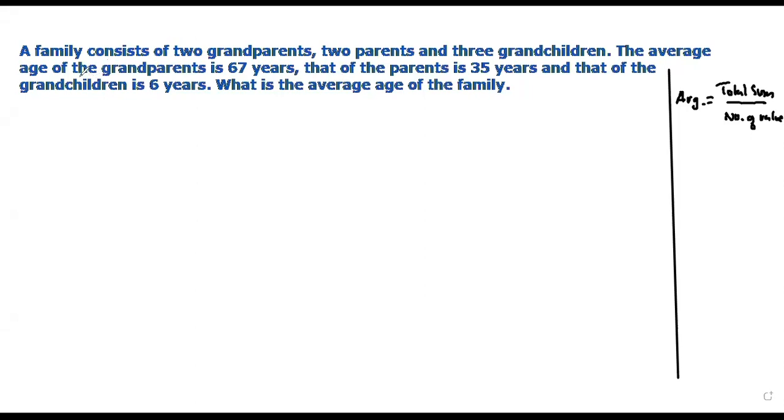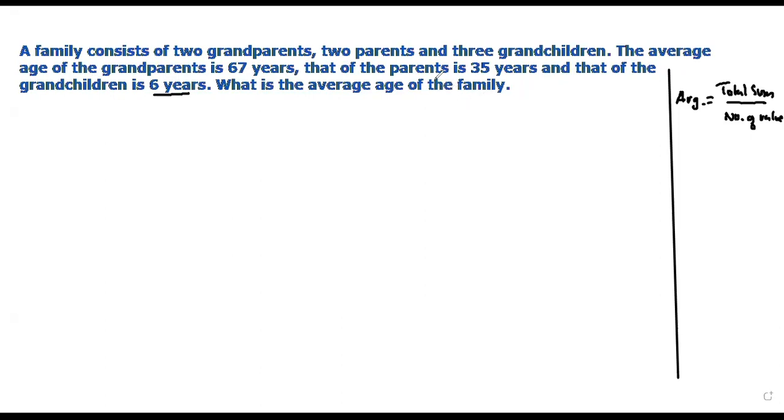So any question. A family consists of two grandparents, two parents too, and then there are three grandchildren. The average age of the grandparents is 67, and that of the parents is also given, 35. And the grandchildren here, 6 years. Now the question is asking us the average age of the family.